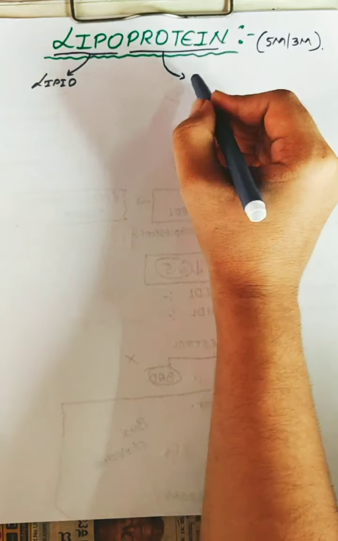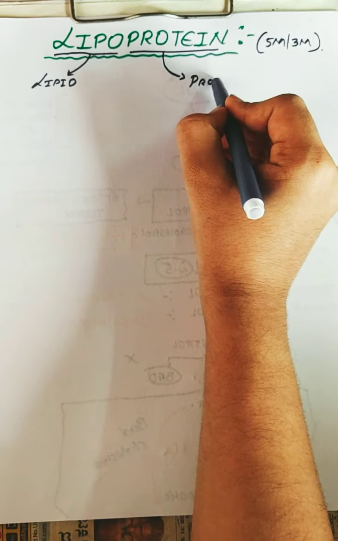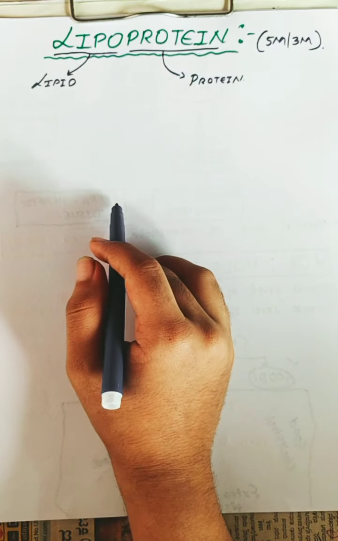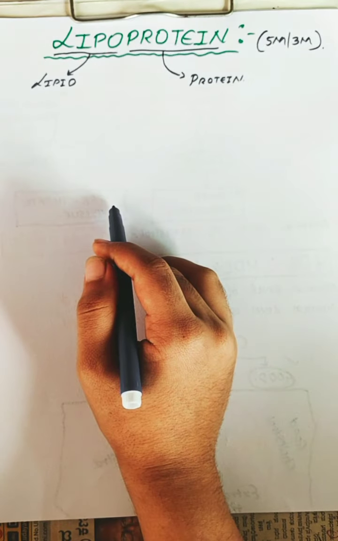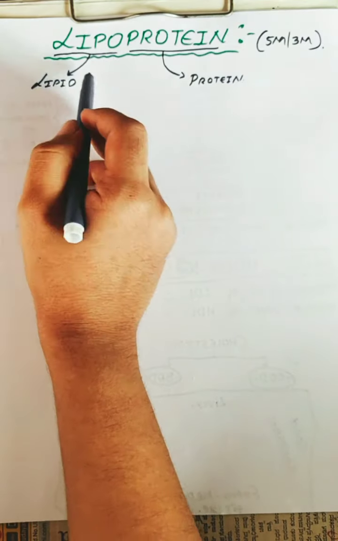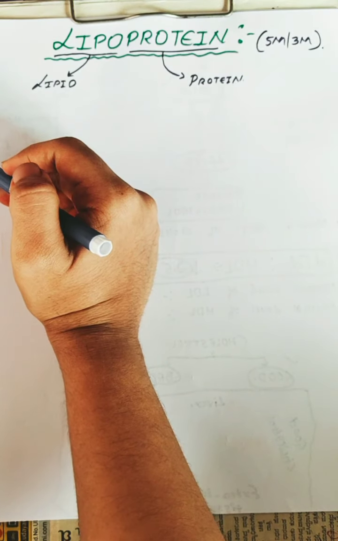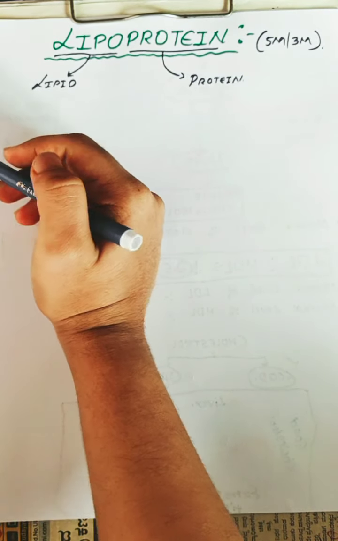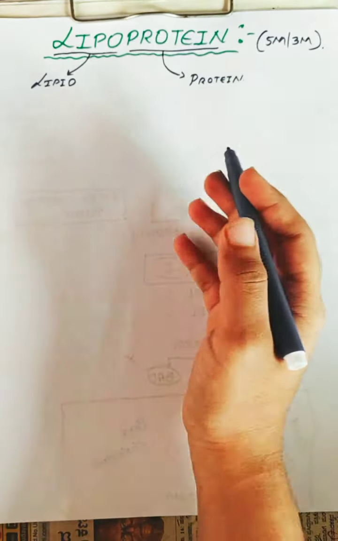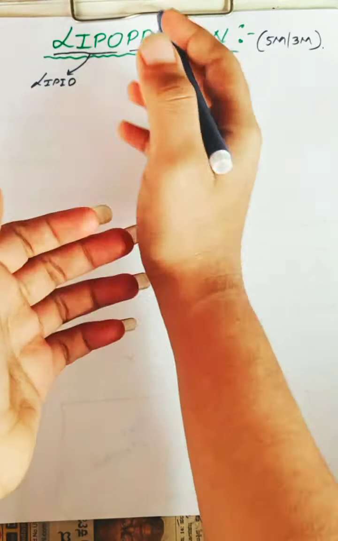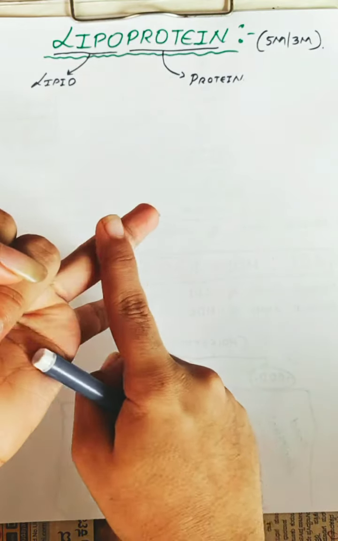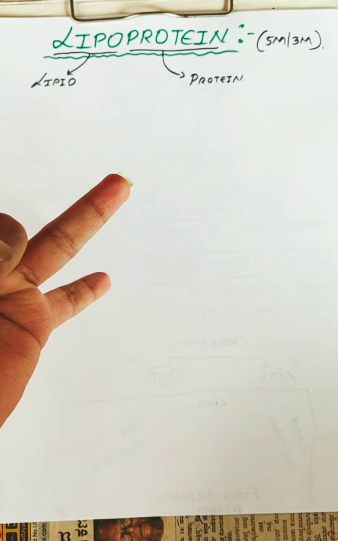protein means protein. So lipid plus proteins are called lipoproteins. Usually these lipids are insoluble in water and cannot be transported in blood. So there will be a combination of the lipid as well as the proteins, which leads to the formation of lipoproteins, which will be water soluble as well as transported in blood.